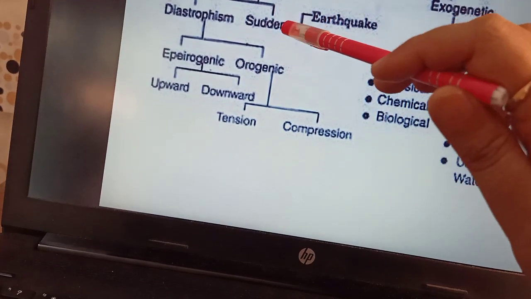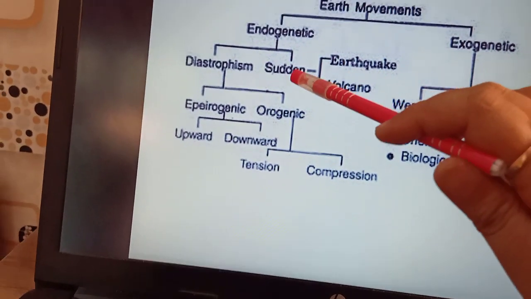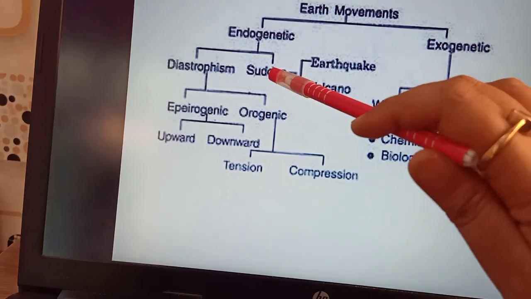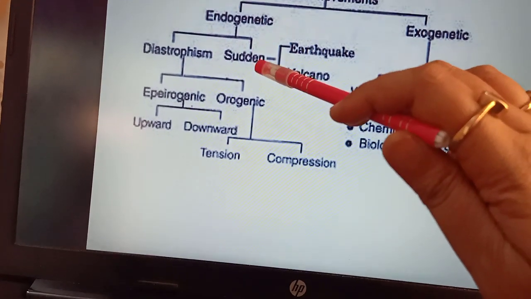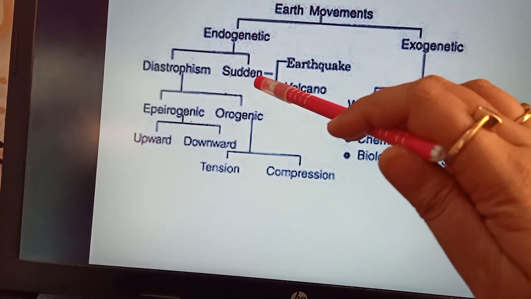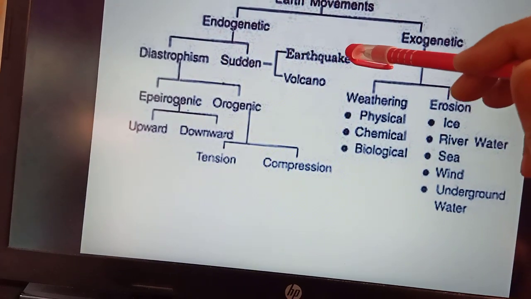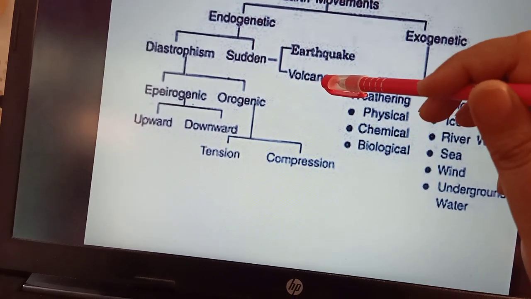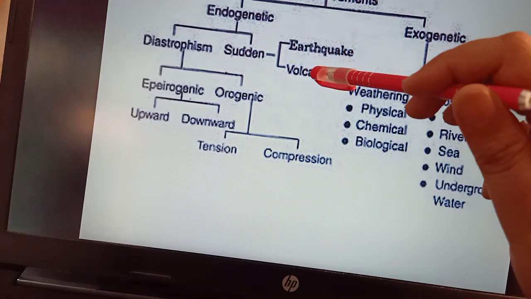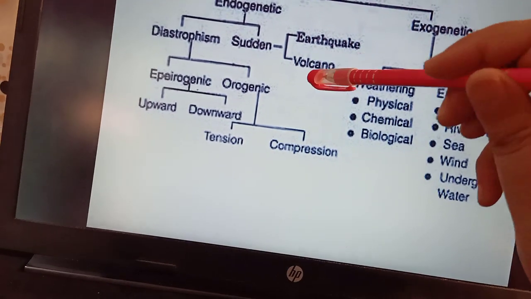Alright, then we have the sudden forces. The sudden forces are those forces which happen suddenly and instantly. They bring about changes on the surface of the earth. They include the earthquakes and the volcanic eruptions. So we'll be studying about them later in the coming chapters.